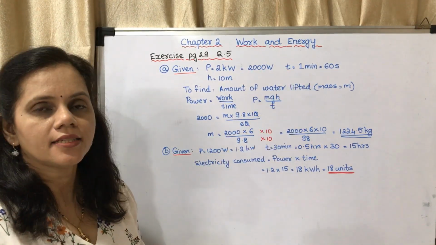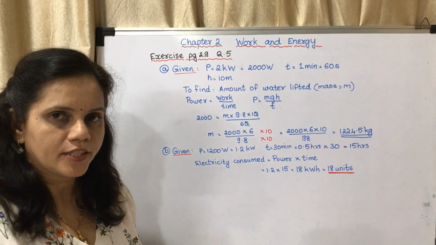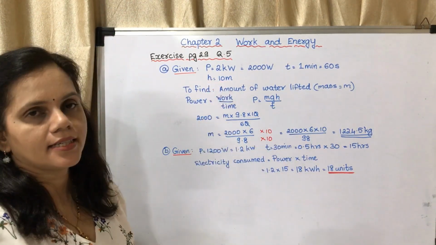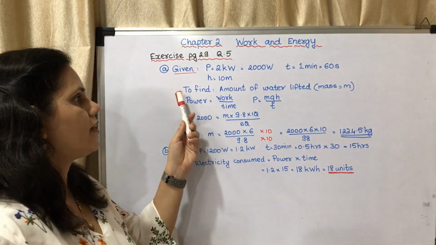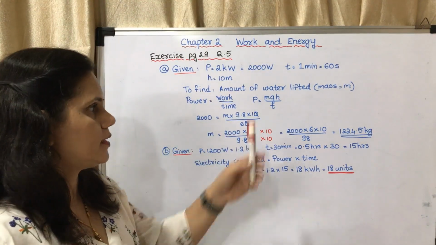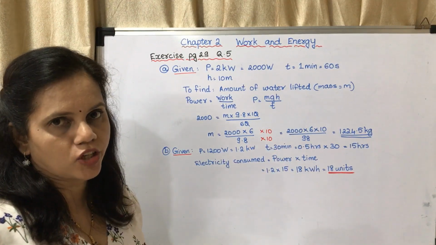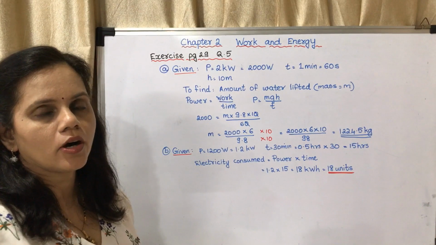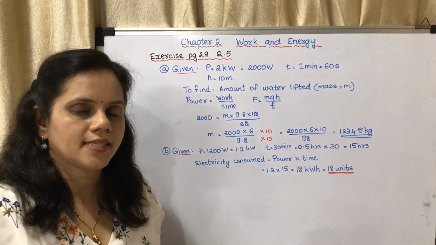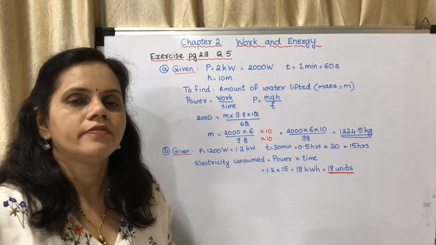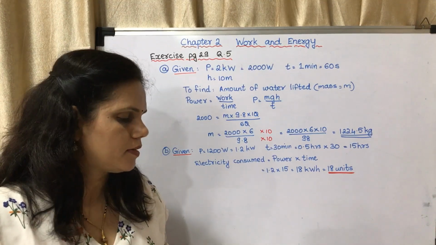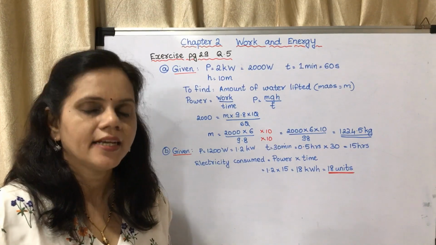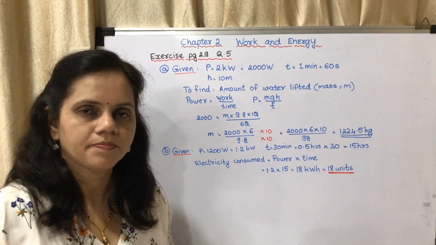Time is given as 1 minute. You have to convert it into seconds, so it will be 60 seconds. Height is 10 meter. What you have to find is the amount of water lifted, that is mass of water, M. We know the equation power is equal to work upon time. Here work is equal to energy. And what energy is the water which is lifted to a height possessing? It is possessing potential energy.